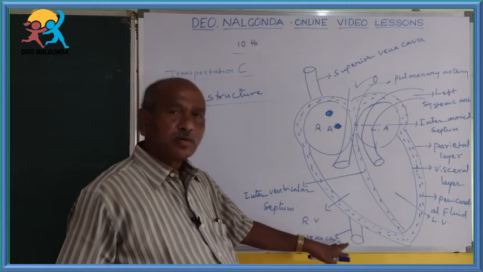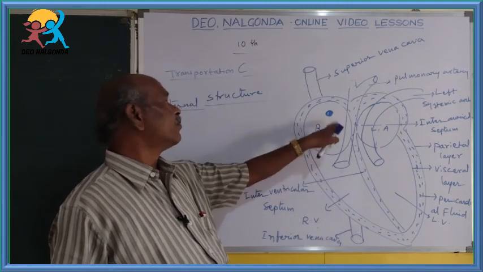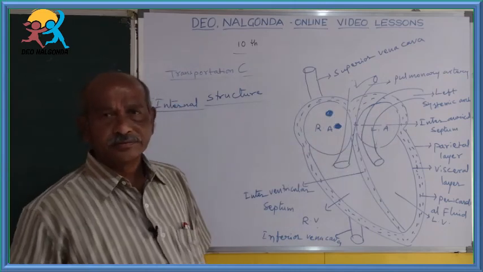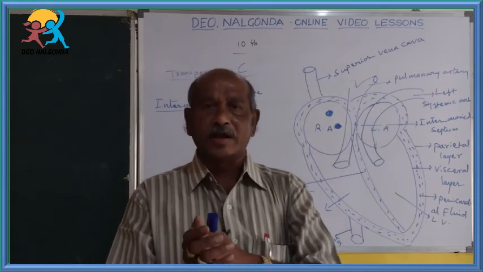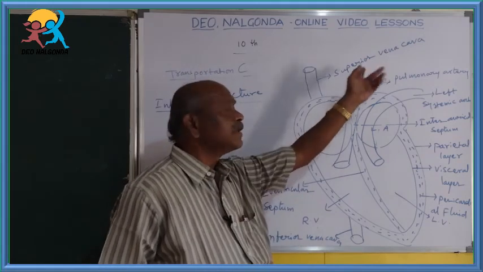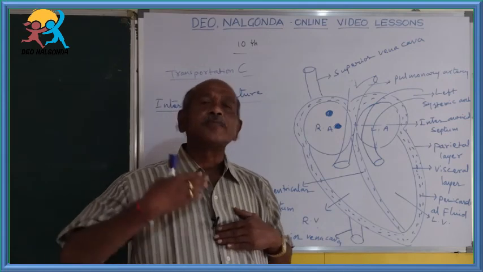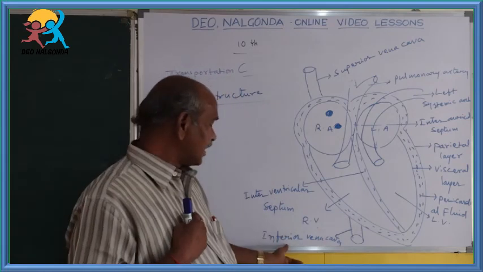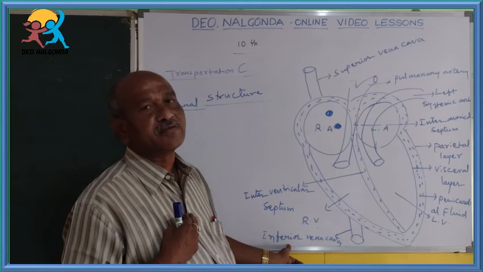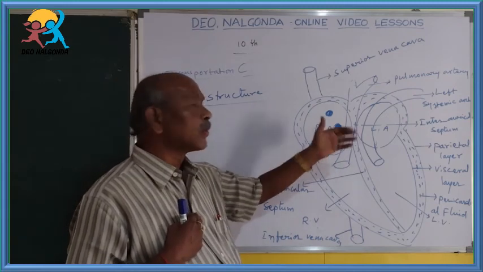That also brings impure blood once again into right auricle. From anterior parts of our body, anterior vena cava or superior vena cava, from posterior parts of our body, posterior vena cava or inferior vena cava, bring impure blood and open into right auricle.